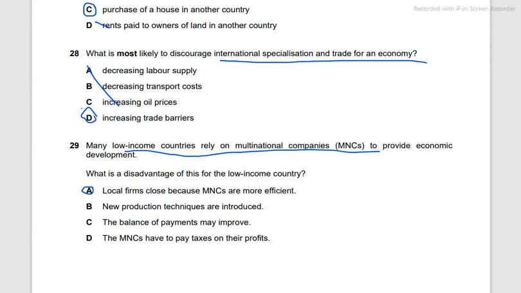B is new production techniques are introduced. This is an advantage. The balance of payments may improve. This is also an advantage. The MNCs have to pay taxes on their profits, another advantage. Again, we have to cross out the advantages and look for a disadvantage. This is an easy one.